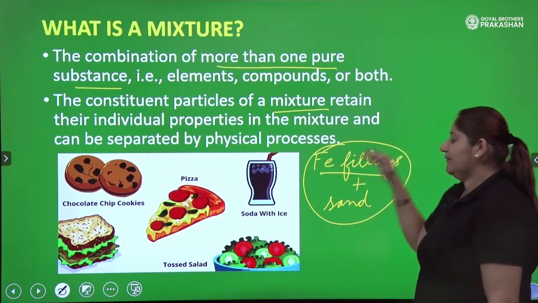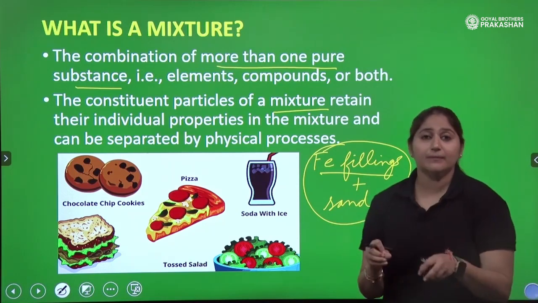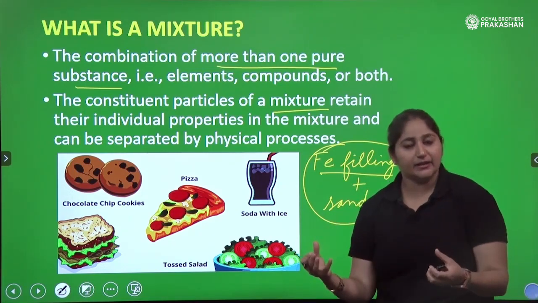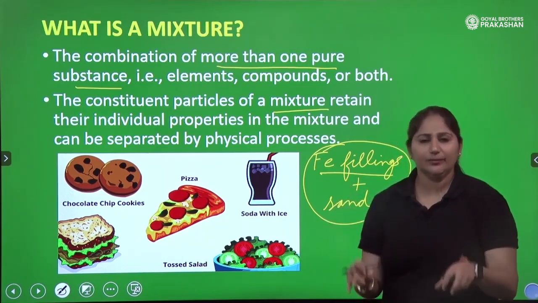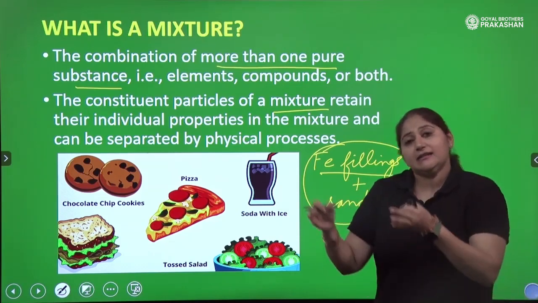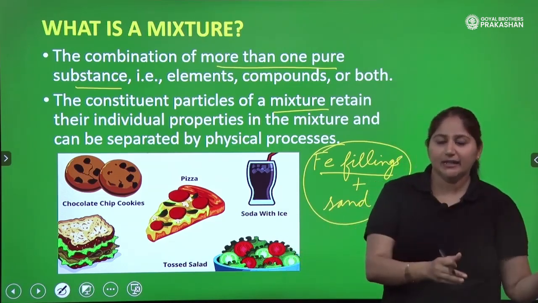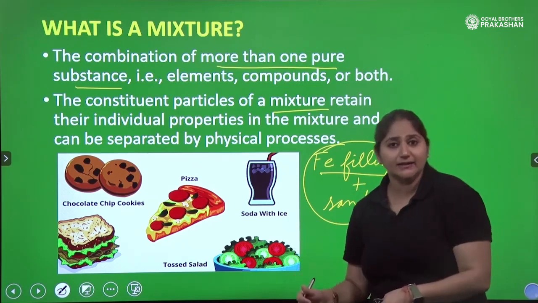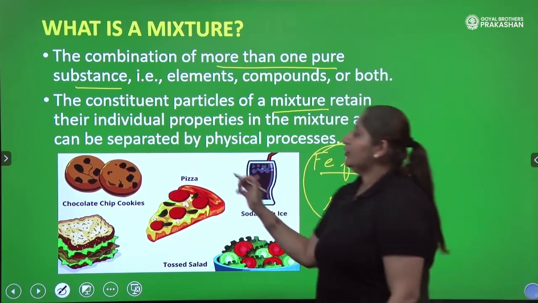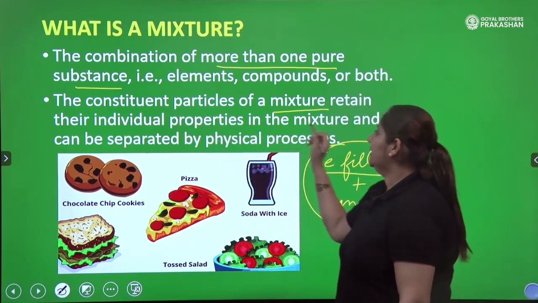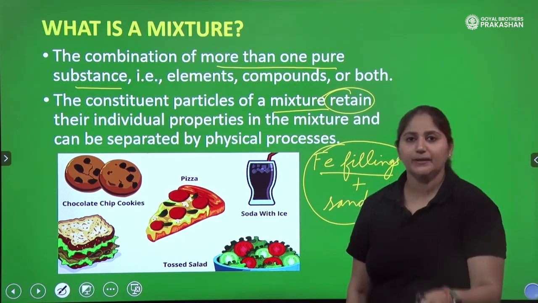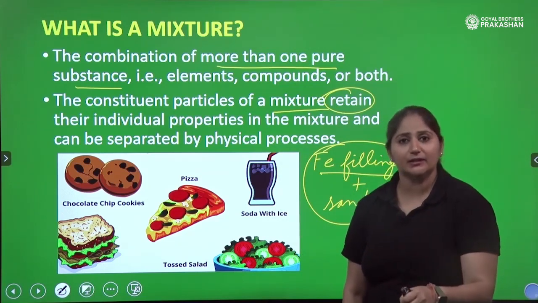So this mixture of iron filings and sand, we call it a mixture because it has two different pure substances, sand and iron. Not only that, they retain their own property. Have they changed their property after mixing? No. Iron is still magnetic. It was magnetic initially also, and after mixing in sand, it is still magnetic. So the particles or the constituents, they retain their property. The important word is retain. They retain their properties even after mixing with each other.